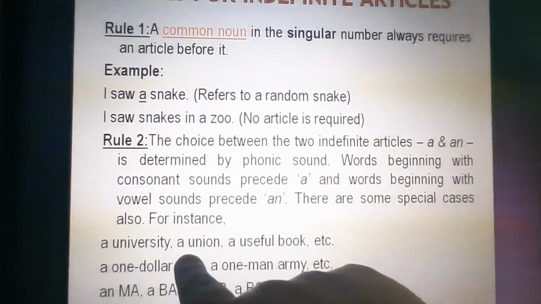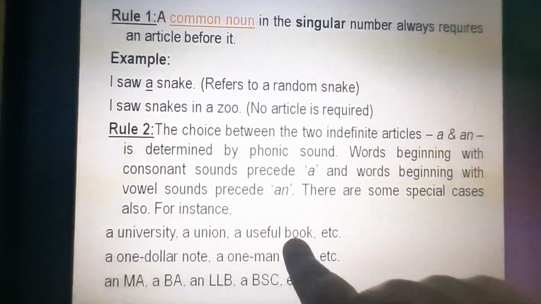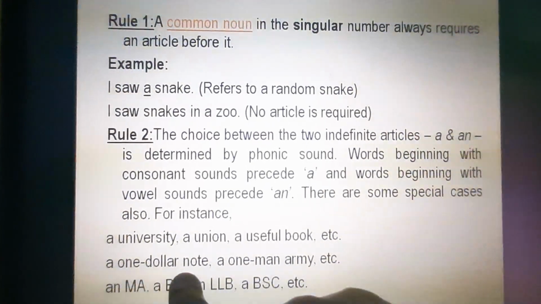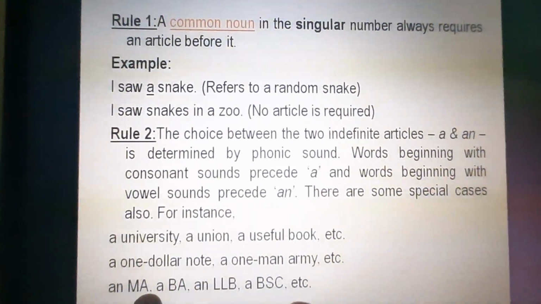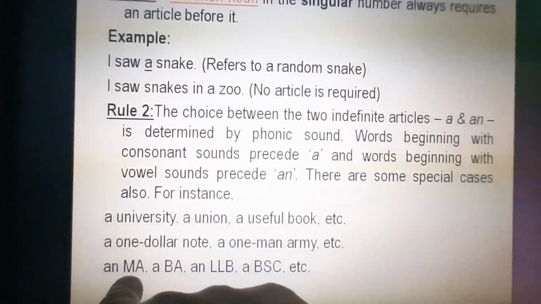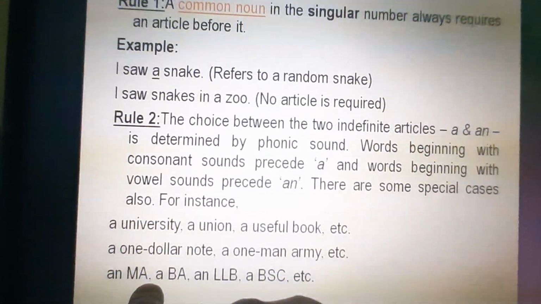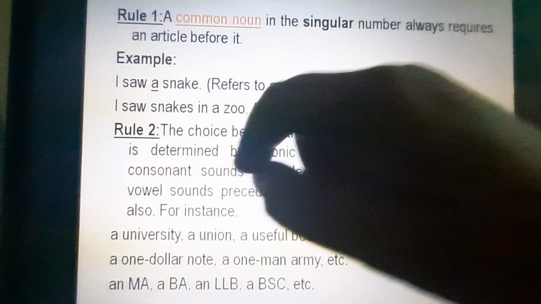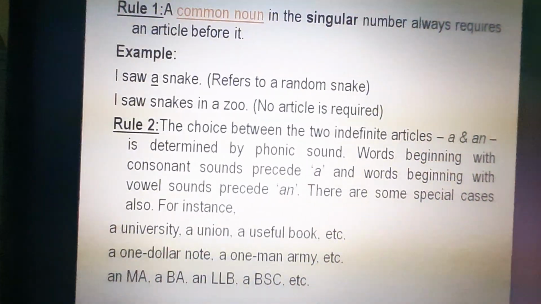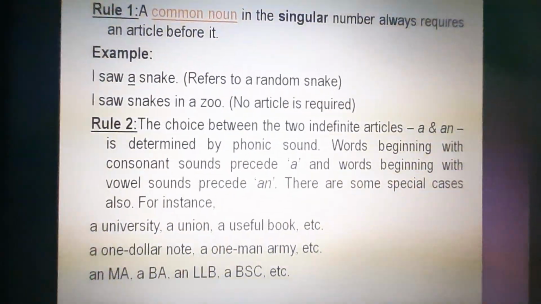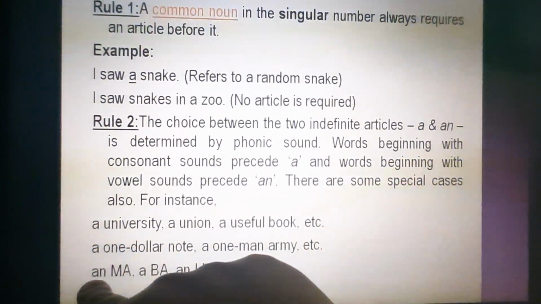A university, a union, a useful book, a $1 note, a one-man army, an MBA. Now see, there is again a contradictory thing. MBA, here M starts. Write M in Hindi in your notebook. What is the sound? M, A. That's why an is there.